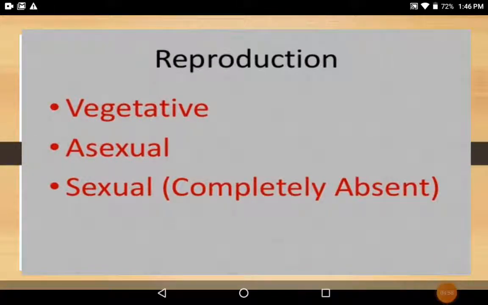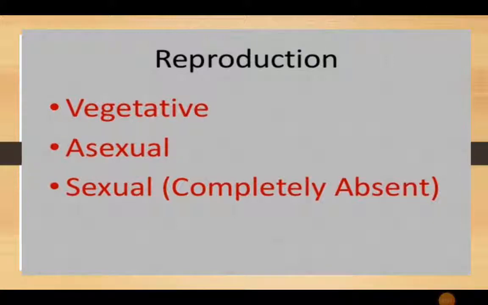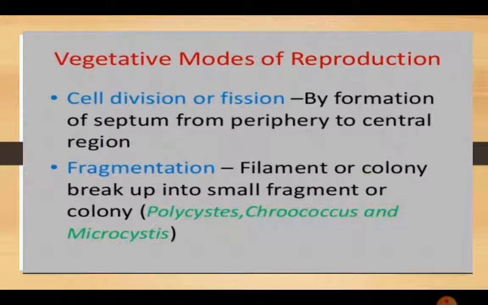Now the reproduction of the cyanobacteria. In cyanobacteria, reproduction is mainly of two types, vegetative and asexual. Sexual reproduction is completely absent. So first of all, we have the vegetative mode of reproduction.